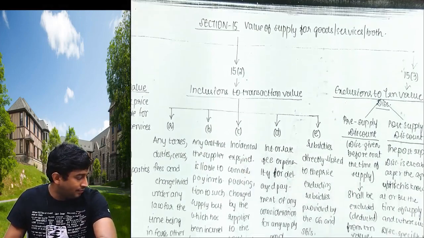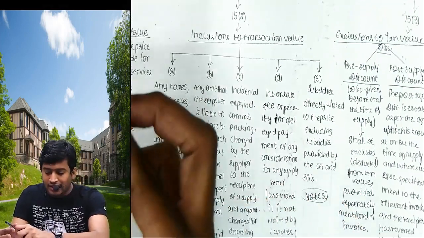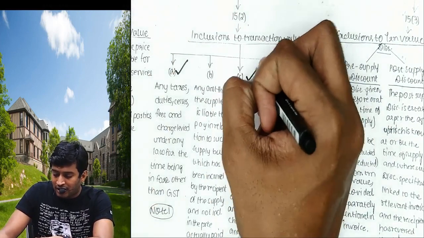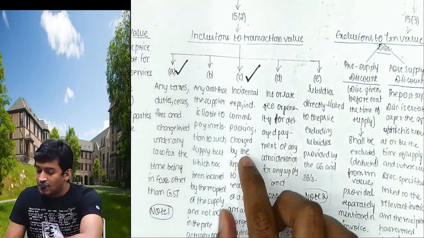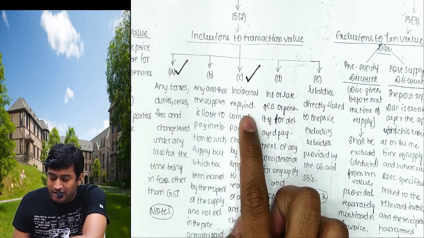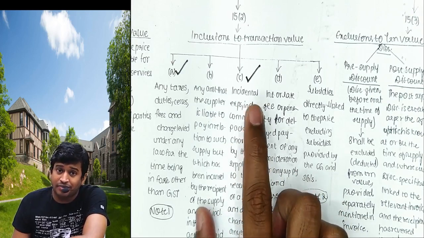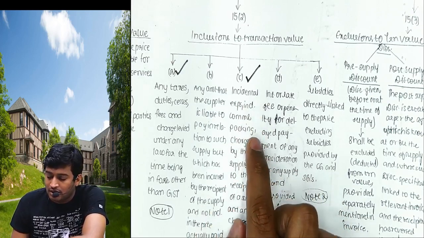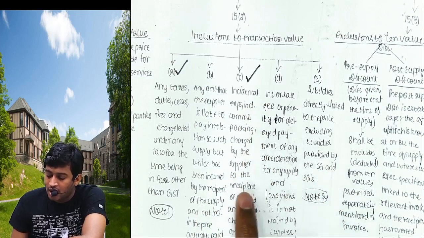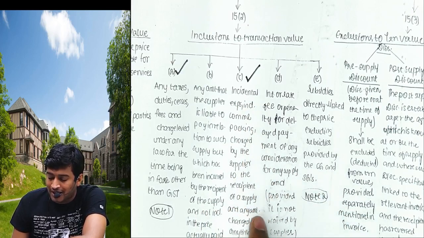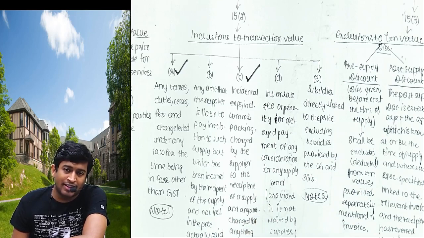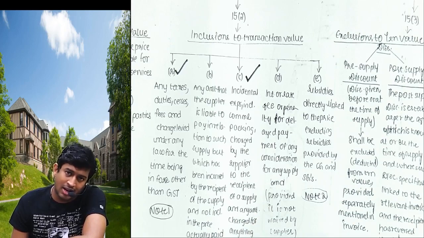This one, C. A is completed, no sir. Now I'm reading C. Incidental expenses including commission, packing, charged by the supplier to the recipient of supply, and any amount charged for anything done. He is telling me to give extended warranty, he is asking me to give something else. Whatever he is asking, I am doing, and I'll charge to the bill.